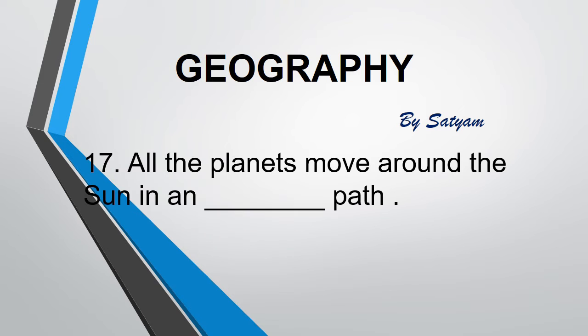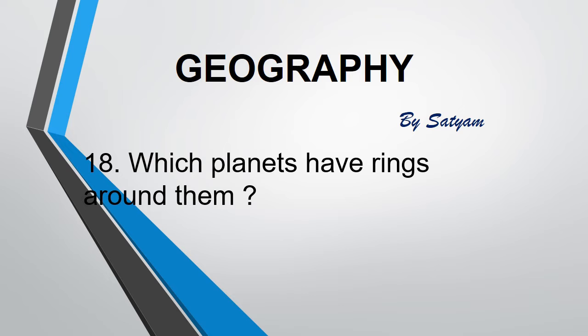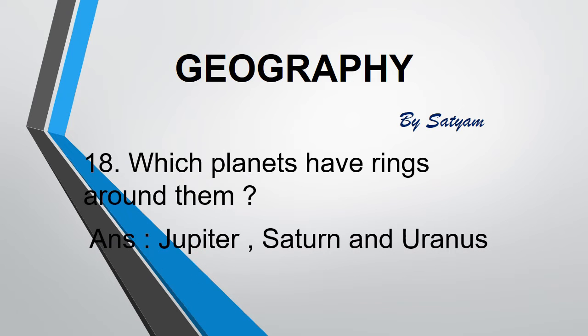The next question is: all the planets move around the sun in a dash path. The answer is elongated. These paths are called orbits. The next question is: which planets have rings around them? The answer is Jupiter, Saturn and Uranus. These rings are actually belts of small debris.